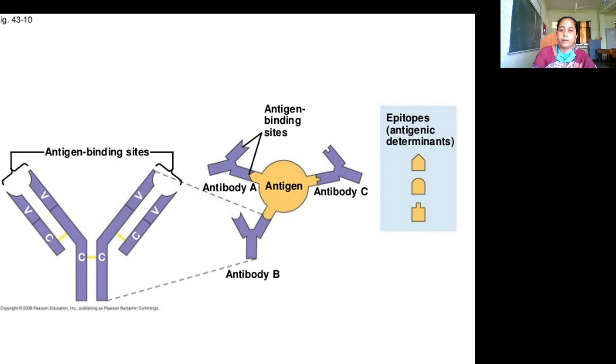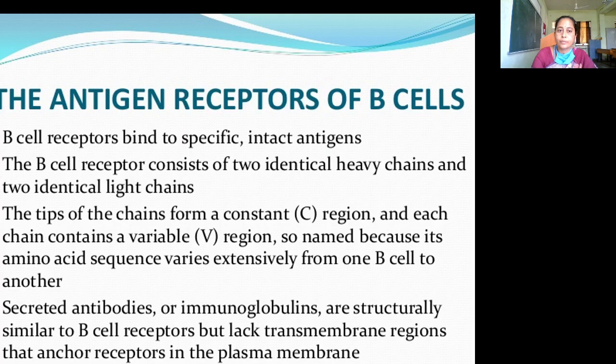These are all the antibodies, attaching to the antigens at the receptor sites. The antigen receptors of B cells. B cell receptors bind to specific intact antigens.